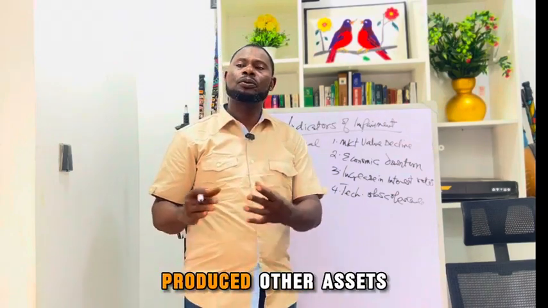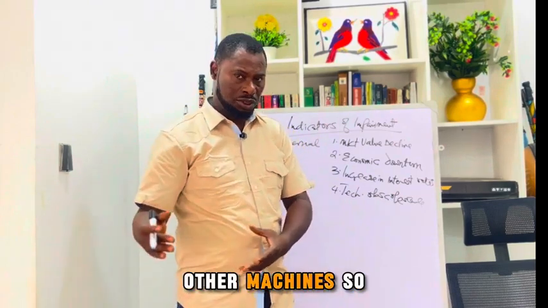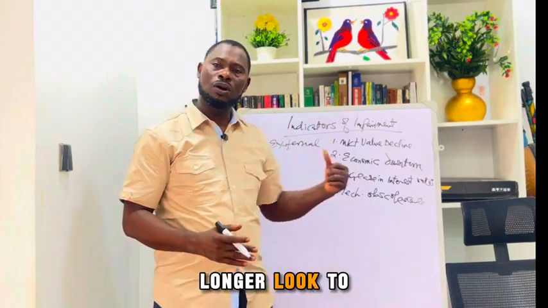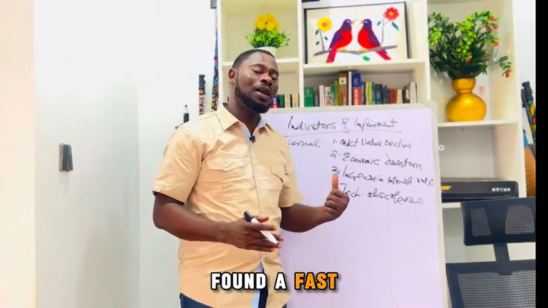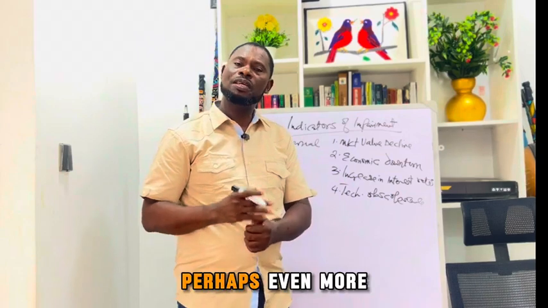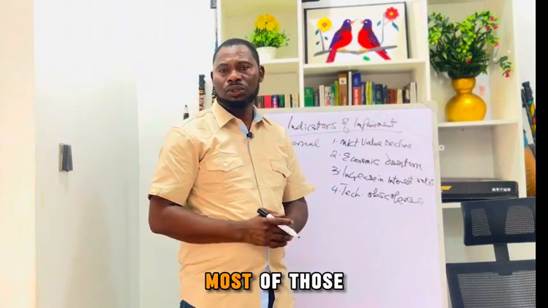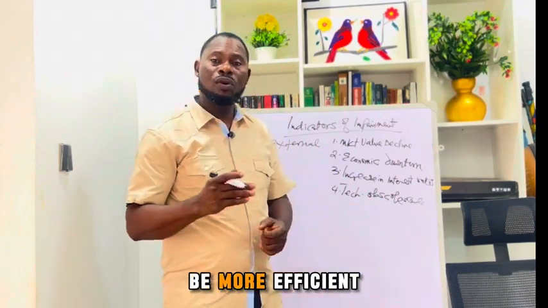New technology has produced other assets, other machines, so that people no longer look to your machine because they have found a machine that is faster, more efficient, and perhaps even more economical. Most of those machines could be cheaper and more efficient.